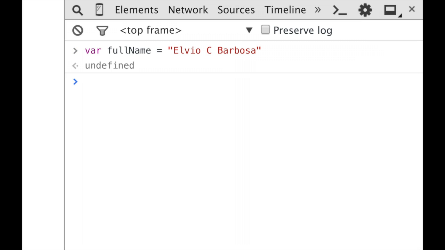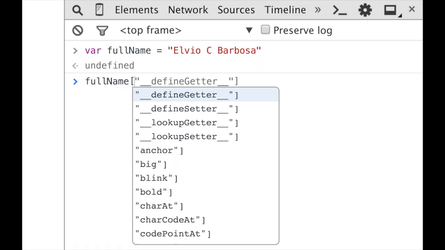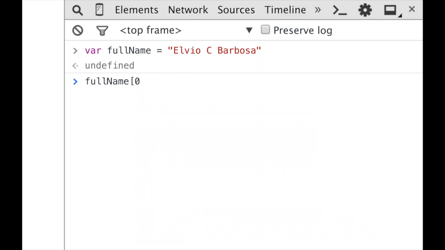Now if I want to access one particular element inside this string, I can use fullName, and I need to use bracket notation, open brackets. I pass the number, or the position, in this case the index value of the element that I want to access, and I close brackets. If I pass 0, it's going to return the first element, that is E. If I pass 1, it's going to return the second one.